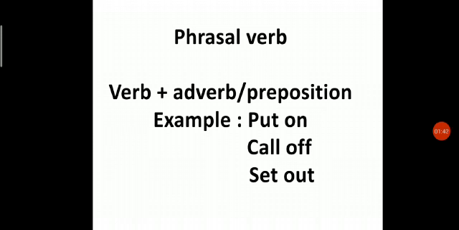Some other meanings of the phrasal verb put down are reject, criticize or humiliate. So one of the main confusing things about phrasal verbs is that they have multiple meanings. And the meaning is not always what the individual words suggest. It will be something different.